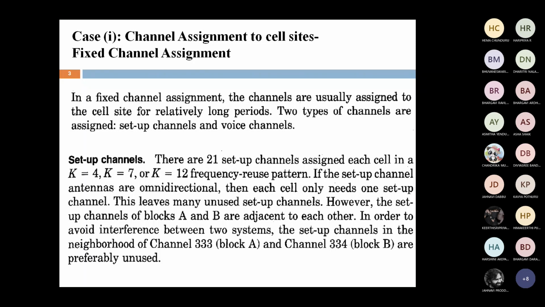Whether we are using an omnidirectional antenna system or a directional antenna system, the channels should be the same. That is fixed. For each cell, we have to allocate a total of 48 channels. Of those 48 channels, 45 are voice channels plus 3 setup channels.